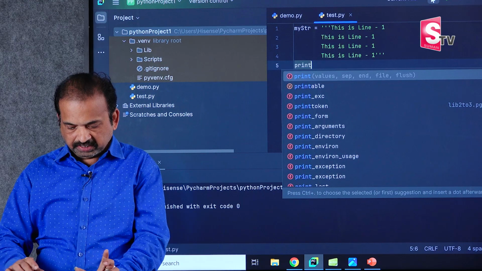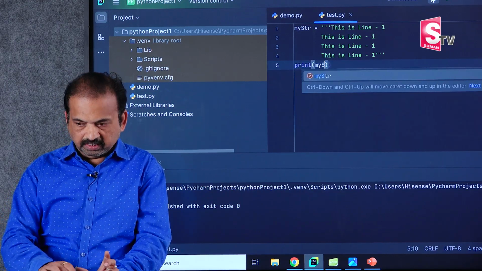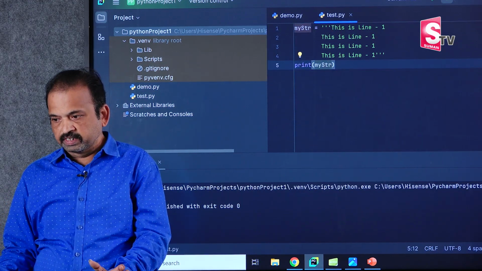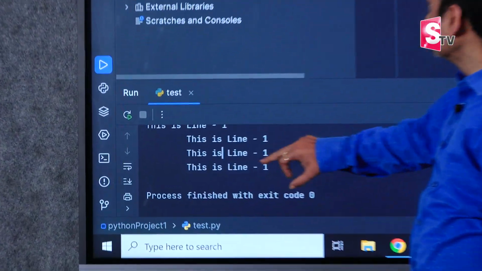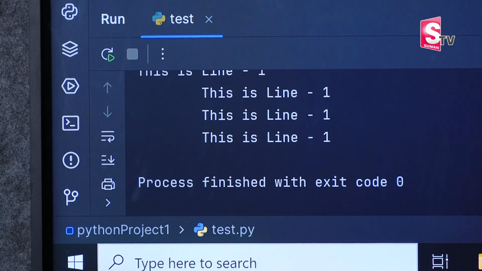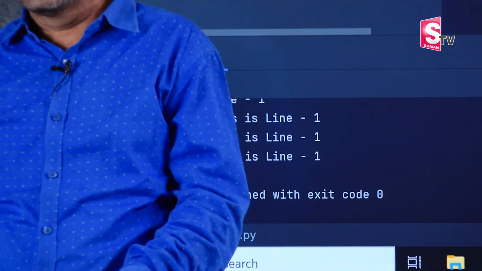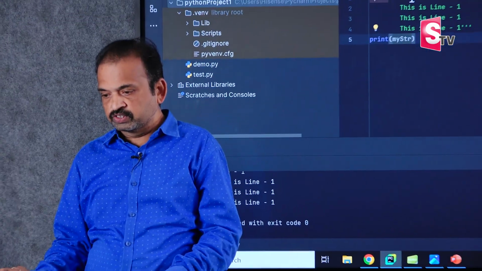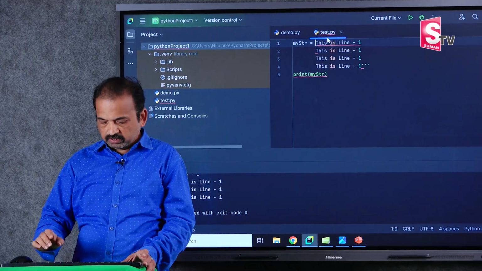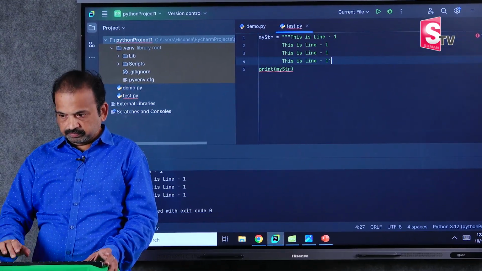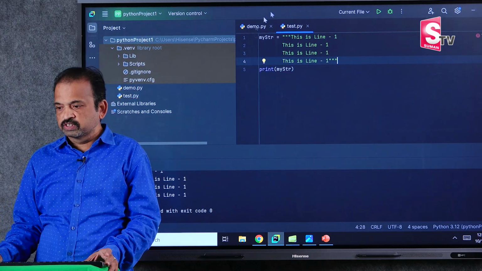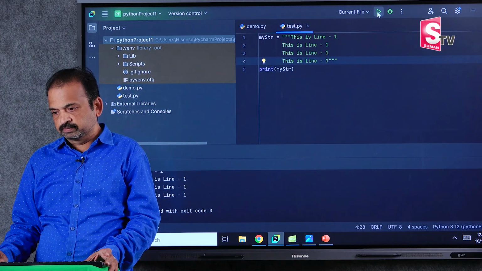Print my str. Now you will get the output. Yes, line 1, 3 lines. We are printing 3 lines here. Either you can use triple single quotes, or you can use triple double quotes. So this also works.